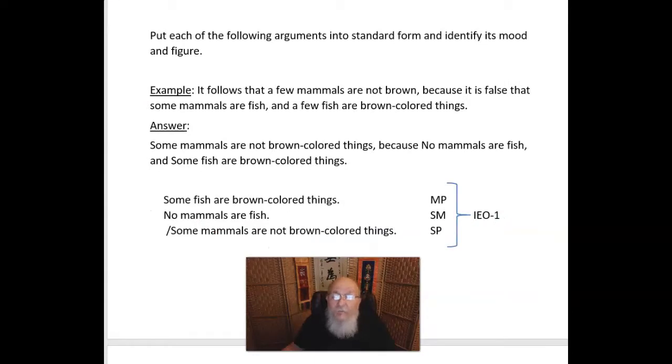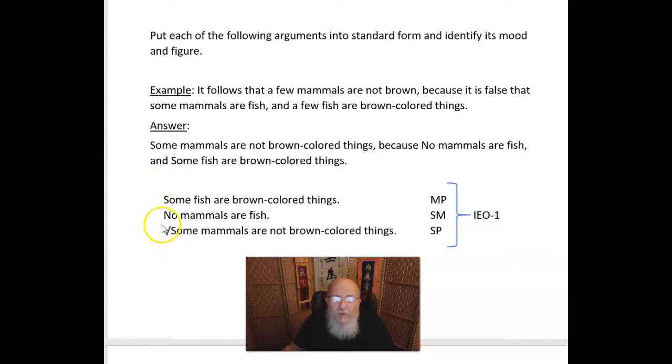So on an exam, I could ask you to put each of the following arguments into standard form and identify its mood and figure. So here's the example. Problem: It follows that a few mammals are not brown, because it is false that some mammals are fish, and a few fish are brown-colored things. Well, that's obviously the conclusion. It follows that, and what comes after the because gives us the premises, but first we want to translate it. Some mammals are not brown-colored things, because no mammals are fish, and some fish are brown-colored things.